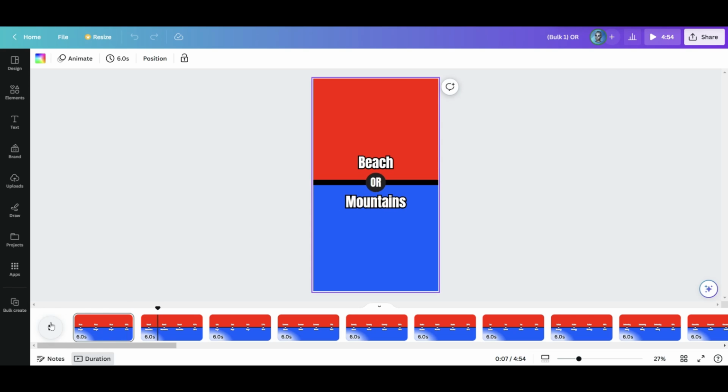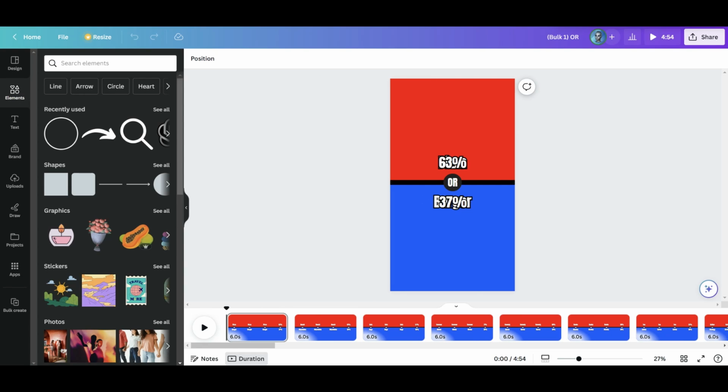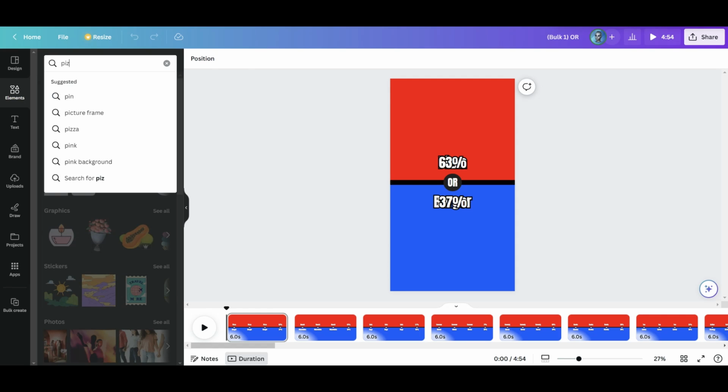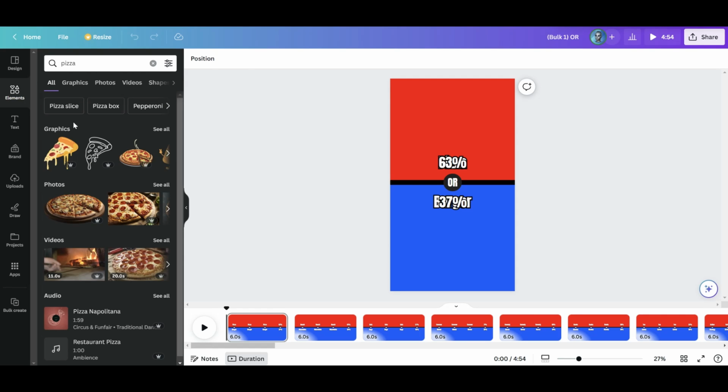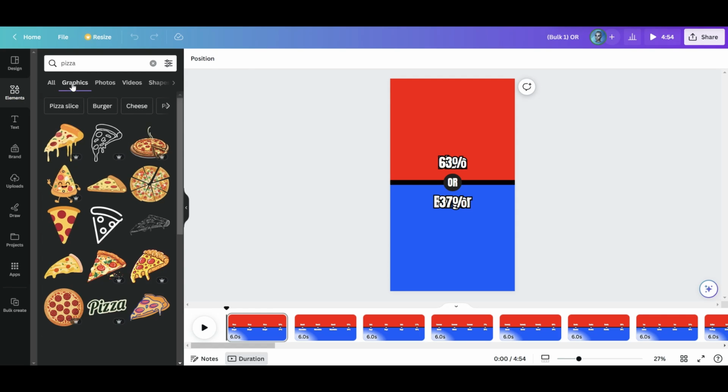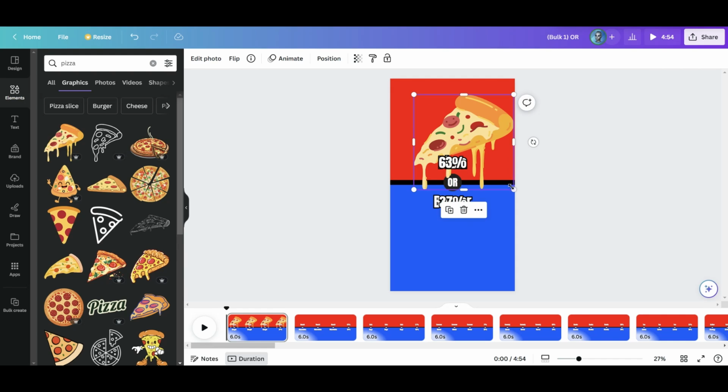For example, we will add images and sounds like a clock, a correct ding, and a background music which everyone uses for these videos. First, how can we get images very fast? So here is a tip. Canva offers lots of free images in the Elements section. Make sure to add graphics images, which look better and do not have a background. Look how fast I got this pizza and then this burger.